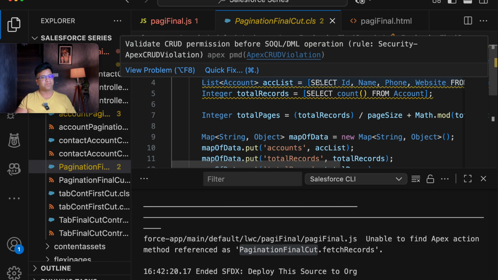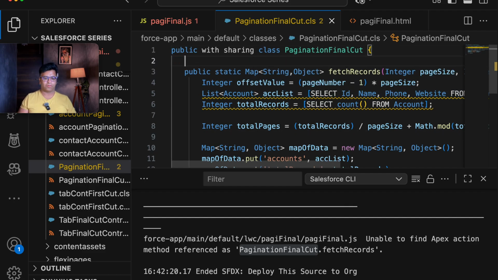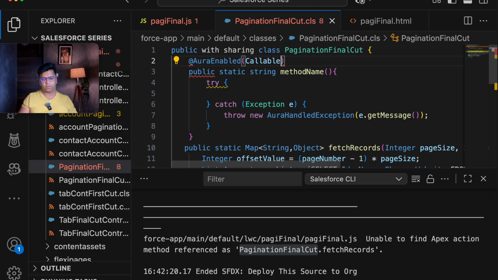Oh, we have made a small mistake. We haven't added @AuraEnabled with cacheable equal to true. That is the one thing that got missed here. So let's add @AuraEnabled, and we will be making cacheable equal to true as well.